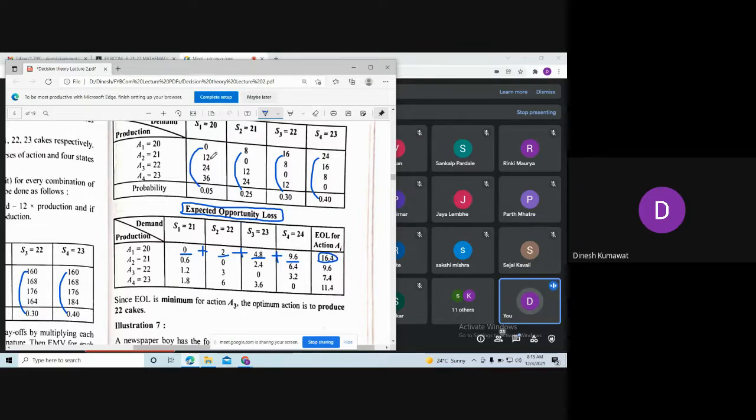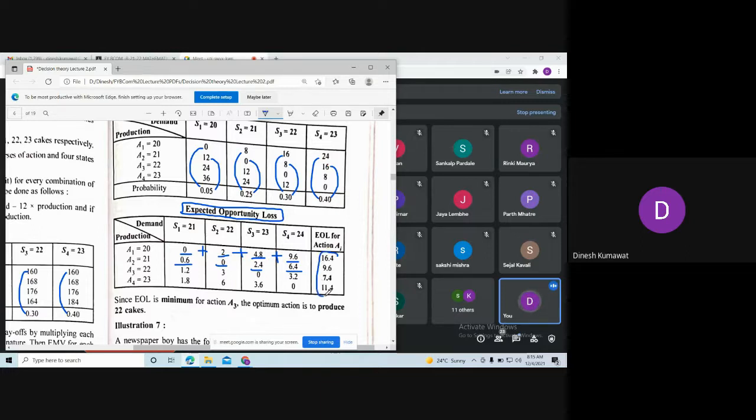Similarly, you just multiply this 12 with 0.5, 0 with 0.25, 8 with 0.30, and 16 with 0.40 to obtain this second row. After obtaining the second row, you add all these values and get this value. The same you are going to follow for the remaining two rows. After that, we get this final column, which is nothing but EOL for each action Ai.